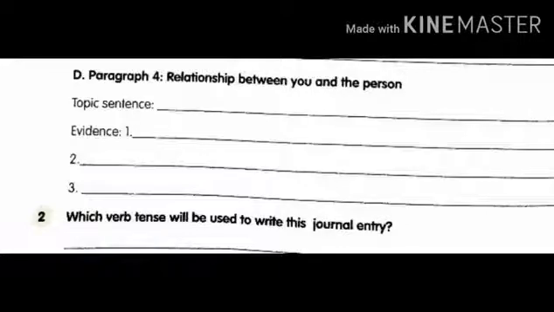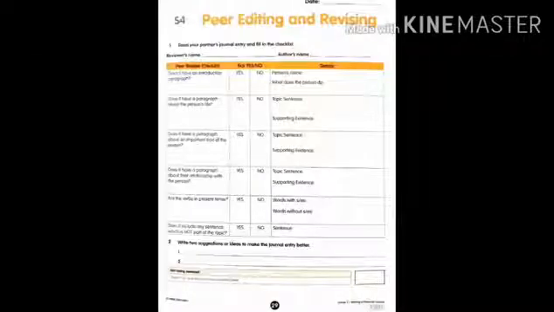Okay kids? Now basing on the third you completed, check page number 29, peer editing and revising. Since we all are staying at home, for reviewer's name and author's name, both write your name only, because you are checking your own work which you had written. Basing on that, complete the checking, write your evidences there, and complete your volume.